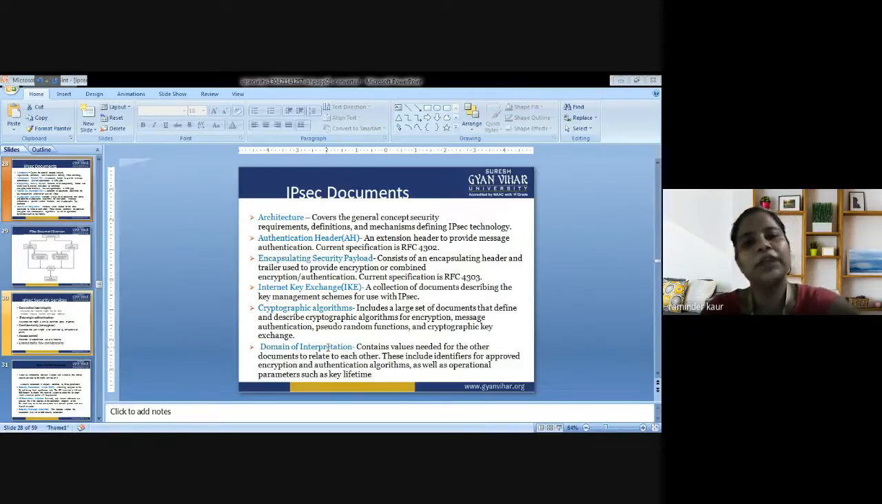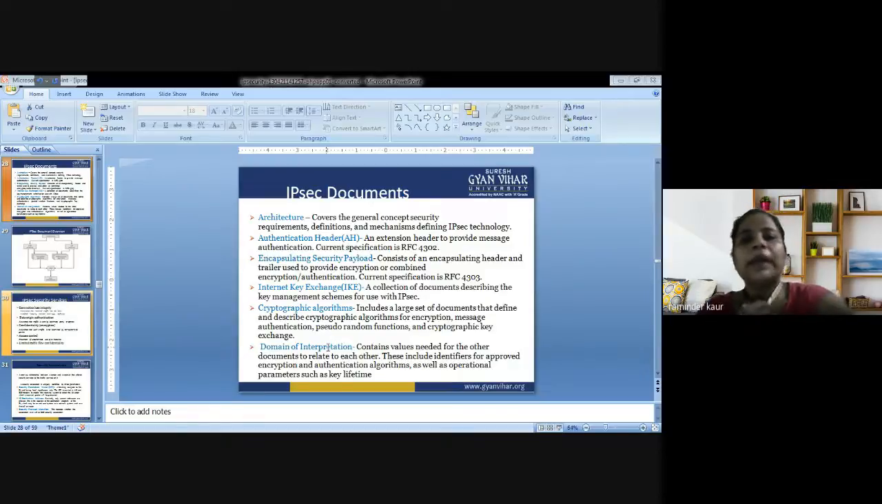Second is the authentication header that we have used. Why have we used the authentication header? So that it could be received by the intended user. After receiving the header, we remove the header and we just obtain the data part that is sensitive to the organization. So what is the authentication header here? It is an extension header to provide message authentication. The current specification is RFC 4302, which we have used in the Kerberos mechanism.